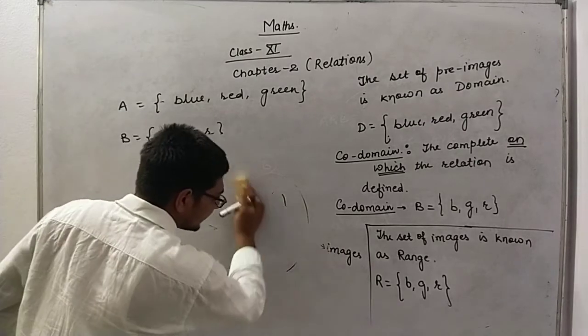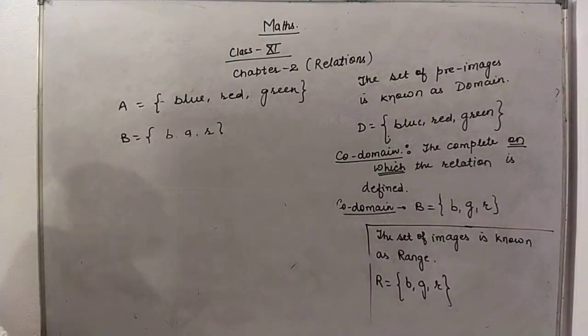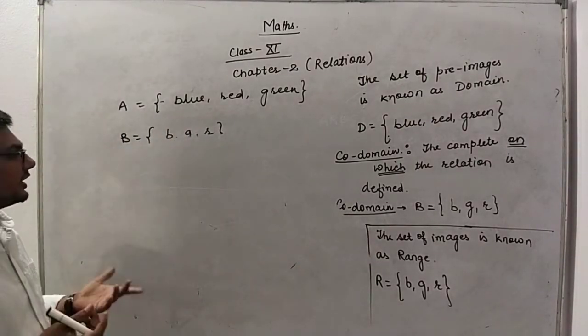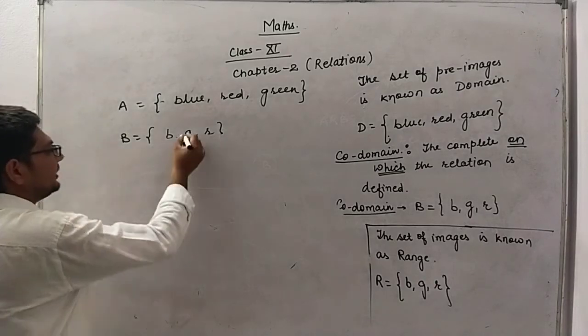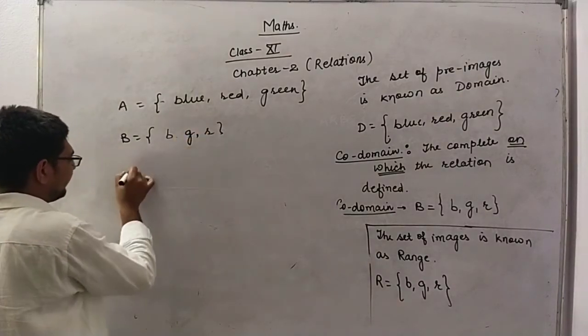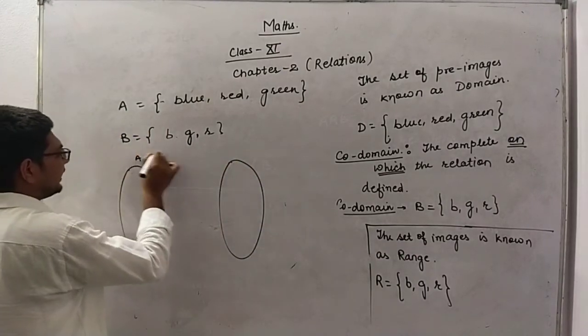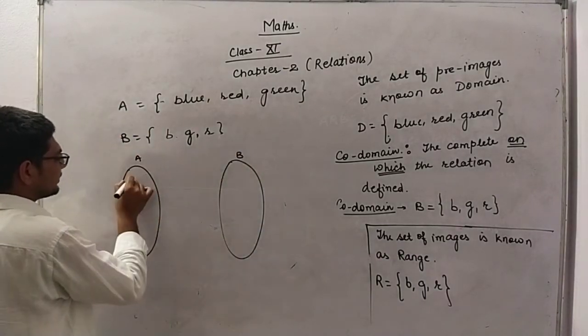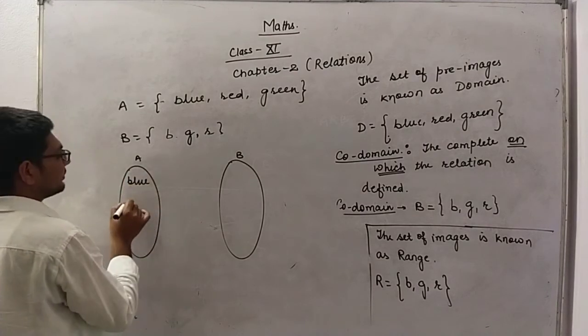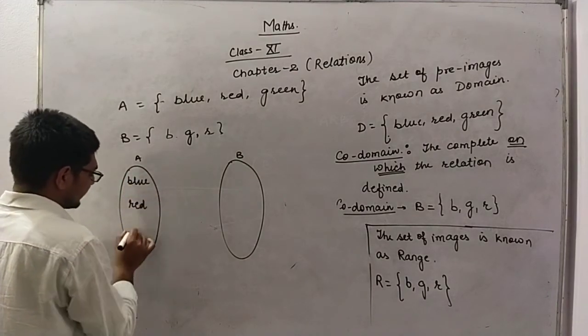But if the relation is defined in some other manner, because relation is nothing more than a subset of A cross B, so here I define the relation in a different manner. This is your set A, this is set B, this one is blue, this one is red, this is green.